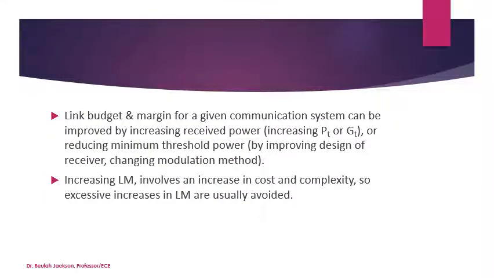How to improve the link budget and link margin? That is, the link budget and the link margin for the given communication system can be improved by increasing the received power or by increasing the transmitted power or the gain of the transmitting antenna, or reducing the minimum threshold power by improving the design of the receiver and changing the modulation method. So increasing the link margin involves an increase in cost and complexity. So excessive increases in link margin are usually avoided.